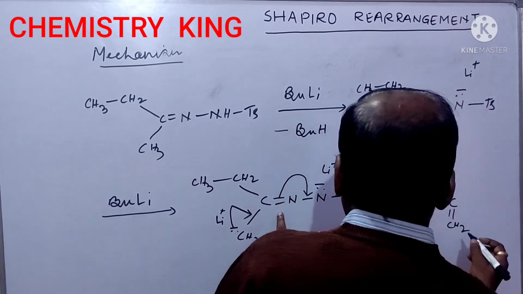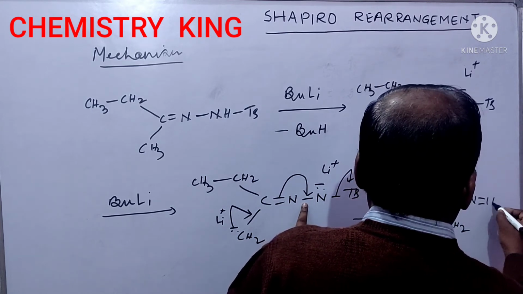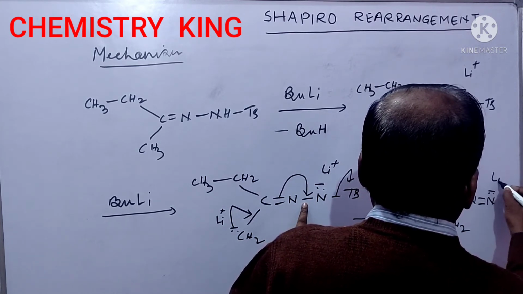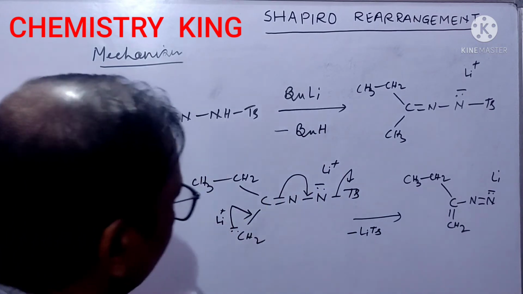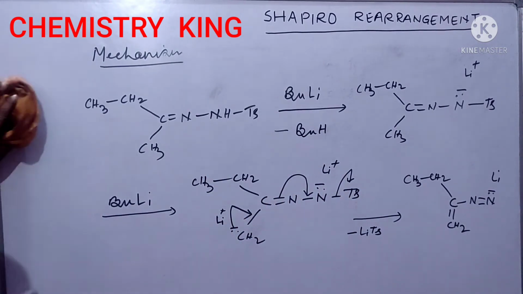Okay, CH2 single bond N double bond N minus Li plus. Okay, this is the situation.